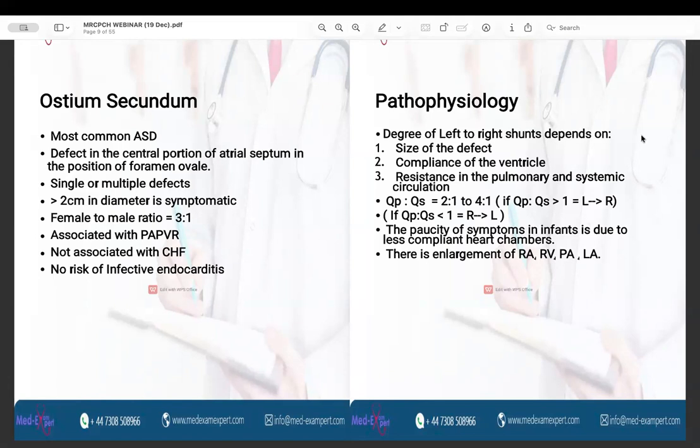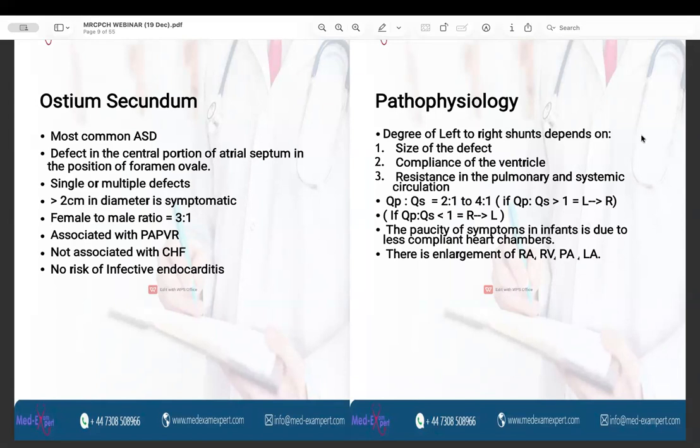And the paucity of symptoms in the infants is due to less compliant heart chambers. As the infant grows, the muscular wall of the ventricles becomes less thick and more compliant and is happy to accommodate more amount of the blood. So the degree of the shunt increases.